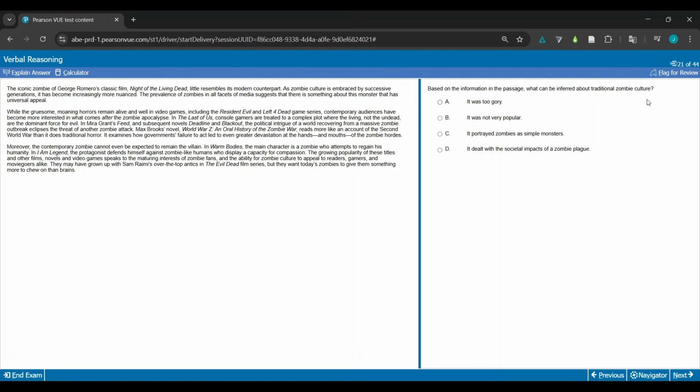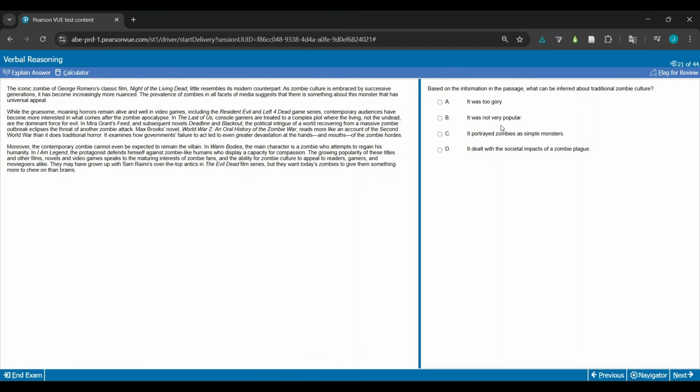So based on the information in the passage, what can be inferred about traditional zombie culture? Once again, this is quite general, you've got four kind of ideas here. I'm going to have a quick read of it. Too gory, not very popular, portrayed zombies as simple monsters, dealt with societal impacts. I feel like D is quite a niche idea, the societal impacts of zombies, so I'd probably rule out D.